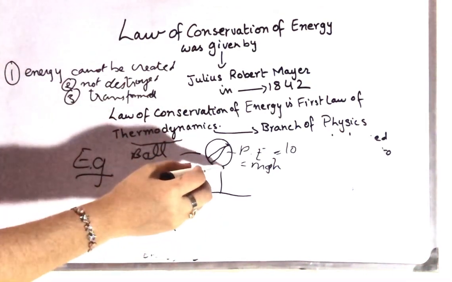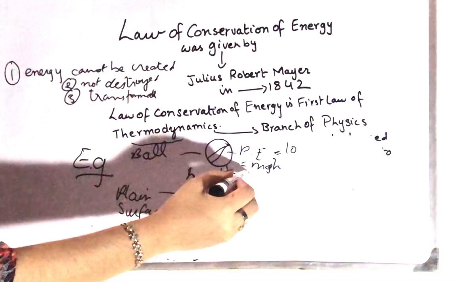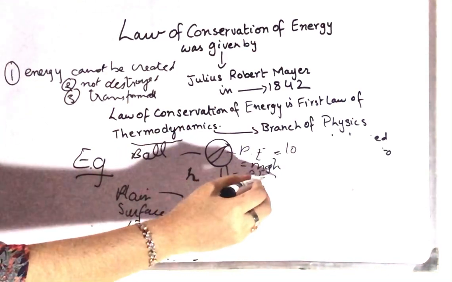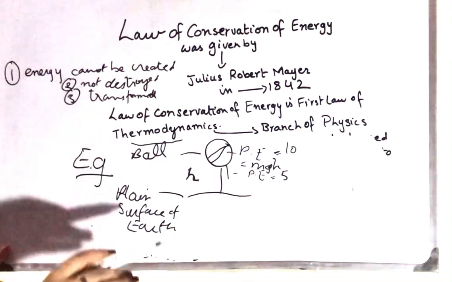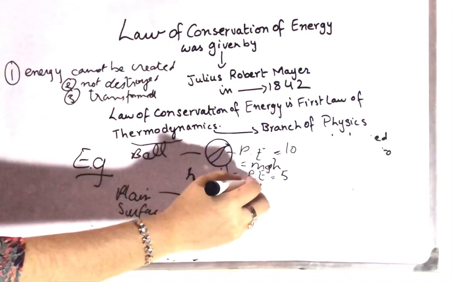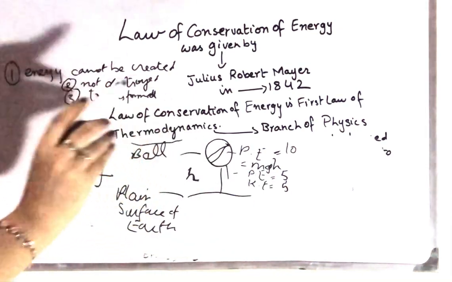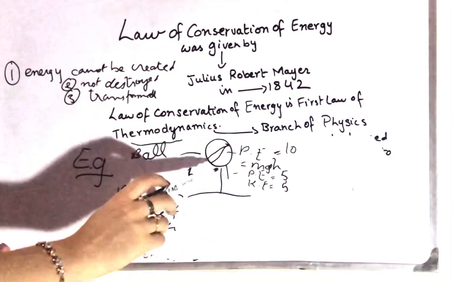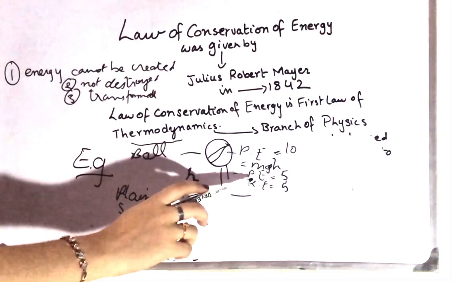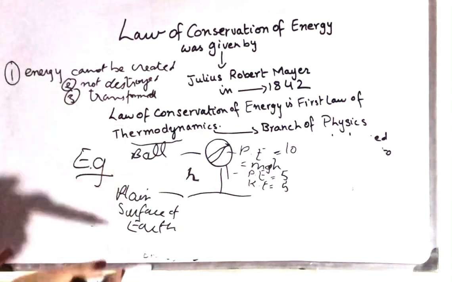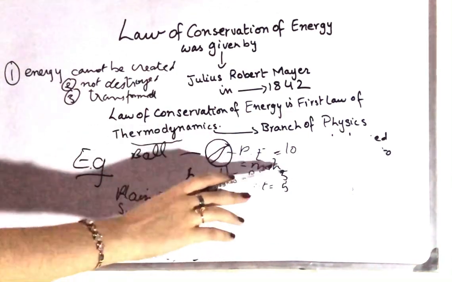When it is coming down, the speed of the ball will start to increase. At a certain stage, potential energy will start to decrease, because this object is not stationary anymore. It is moving now, so we have kinetic energy. As it is in the middle, kinetic energy will also be equal to 5. Potential energy is decreasing and kinetic energy is increasing. Kinetic energy is the movement energy and potential energy is the energy an object has due to its position. So both energies are now at an identical rate.